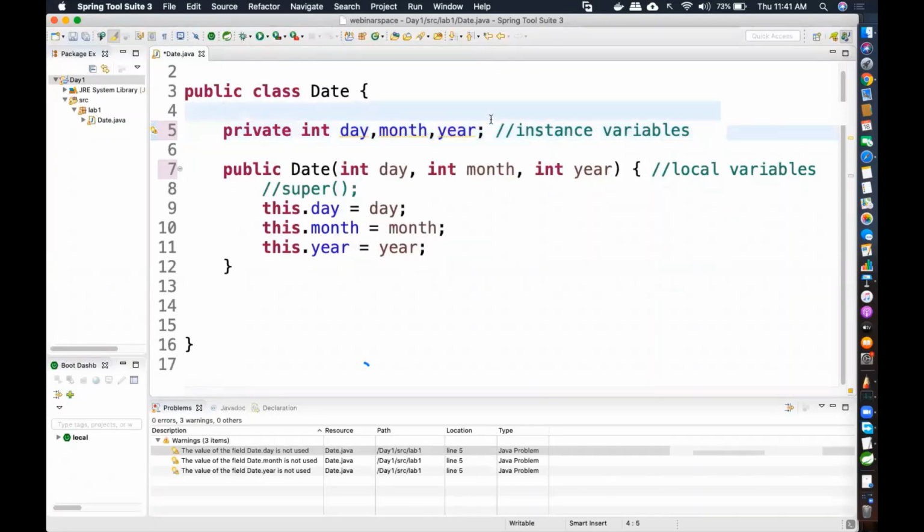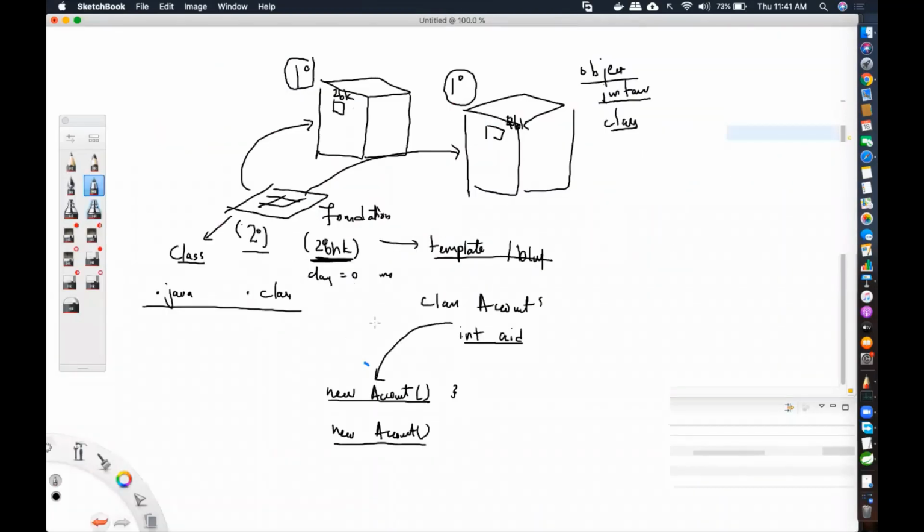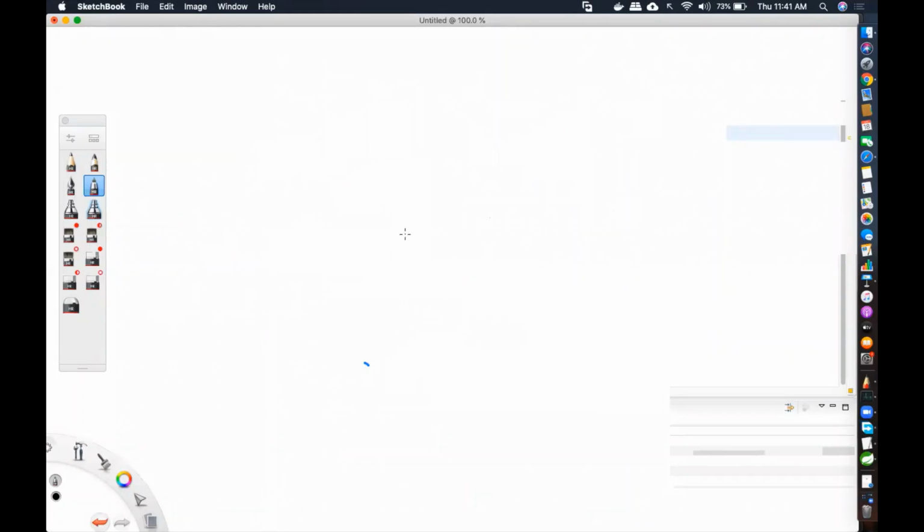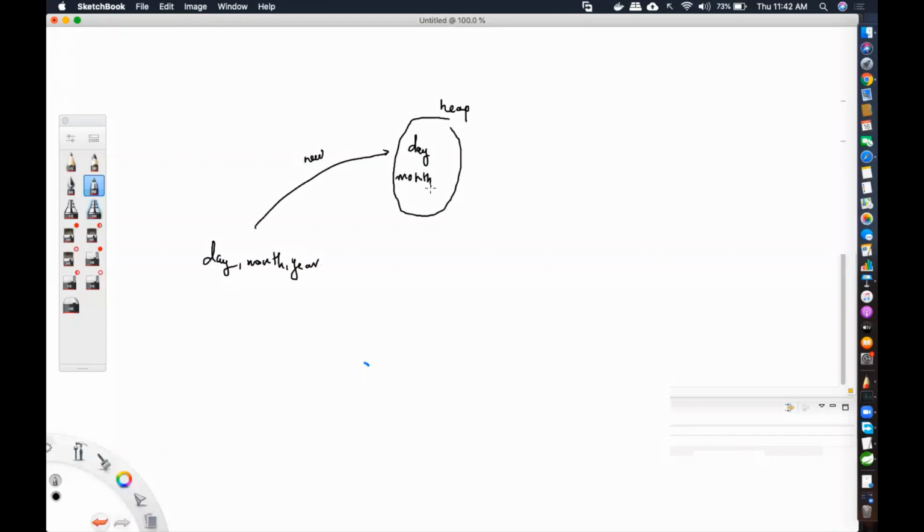When you create a class with day, month, and year, and of this class I create an object by using the new operator, that object goes into a memory space. I told you objects are created in a memory space called heap, and there I will get the day, month, and year. These are variables that are actually residing within that particular object.